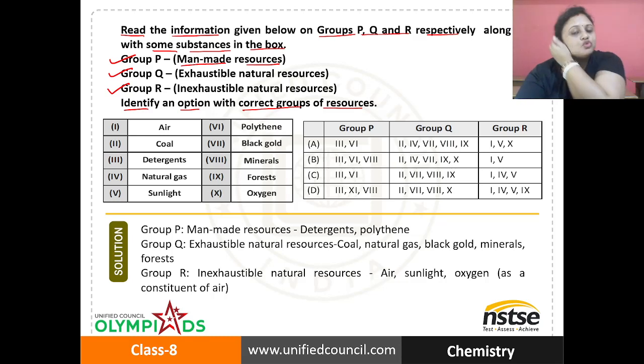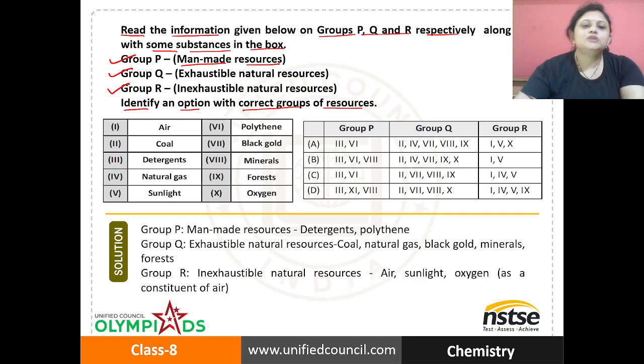So now we have to find out which of the following resources belongs to which group. First, group P, that is man-made resources. Detergent is a man-made resource and also polythene.